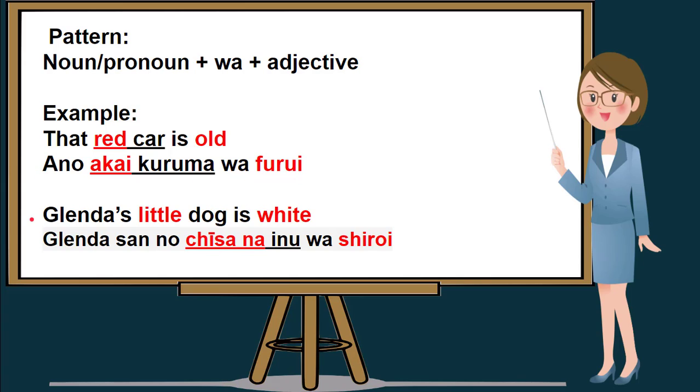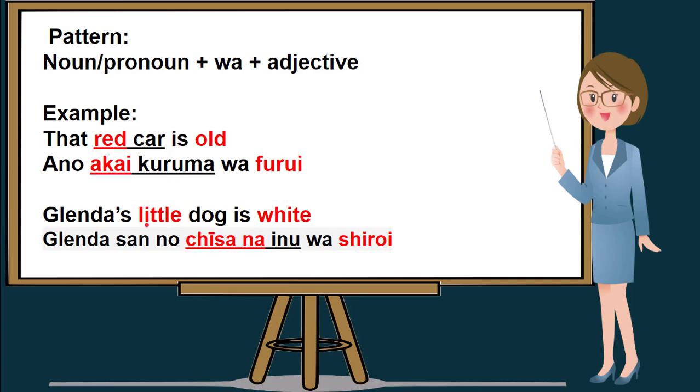Our next example is still following our pattern. Noun, pronoun, plus wa, plus adjective. Our second example here is Glenda's little dog is white. And as you notice, we have two adjectives in this sentence.